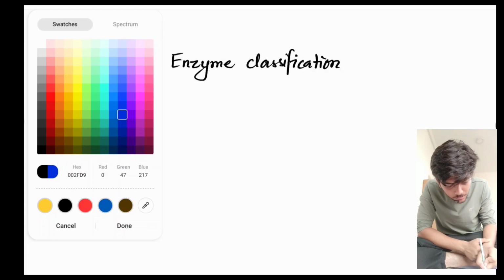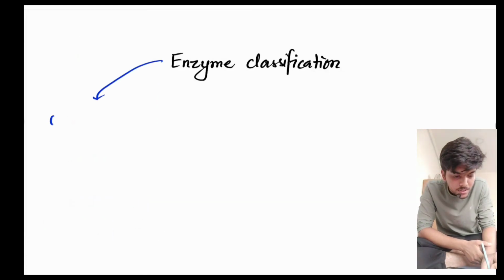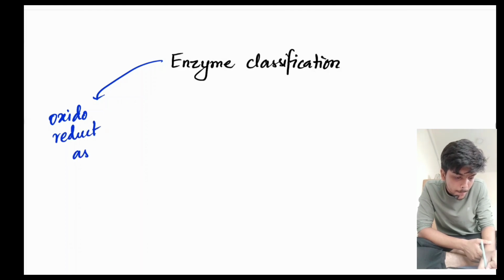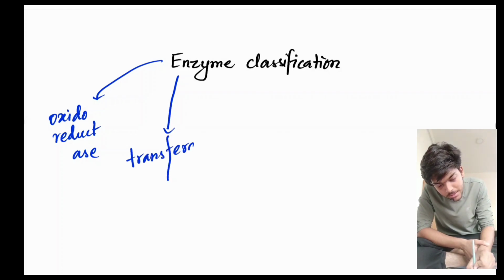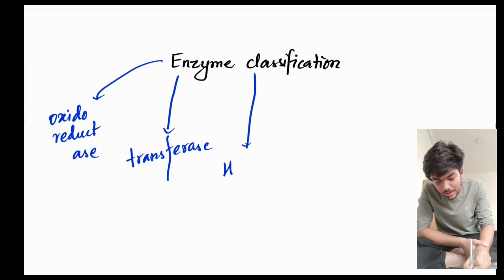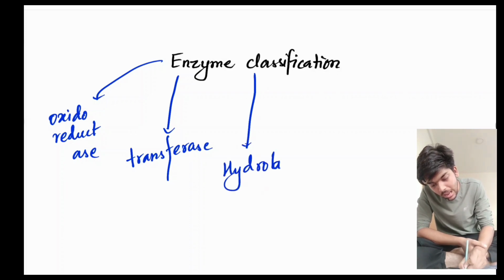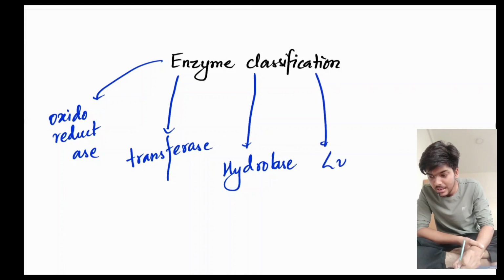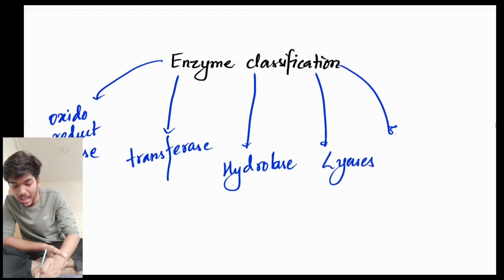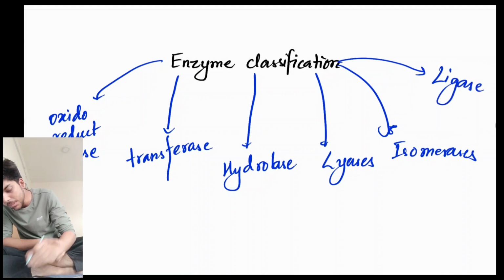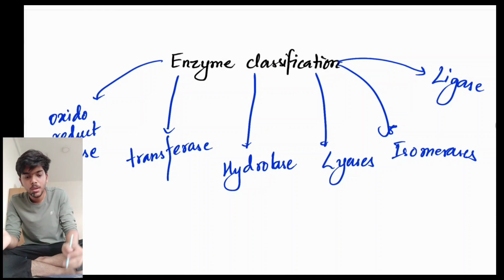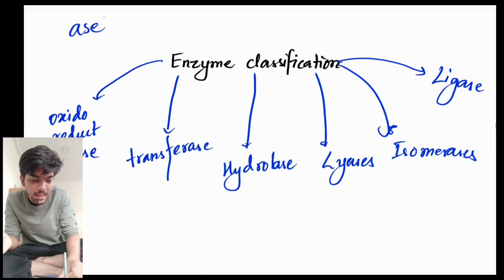Now, enzyme can be classified into various categories, and they are, let me use a different color, you have oxidoreductase enzyme, transferase enzyme, hydrolase enzyme, lyase enzyme, isomerase enzyme, and finally ligase enzyme. See, at the end of the name of any enzyme, you'll find a suffix that is ase.